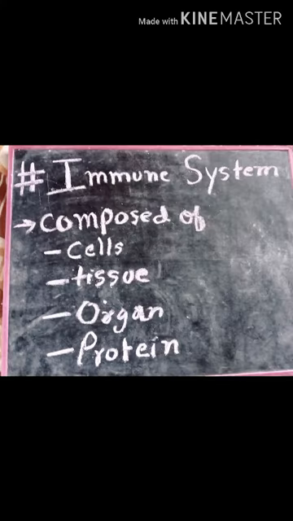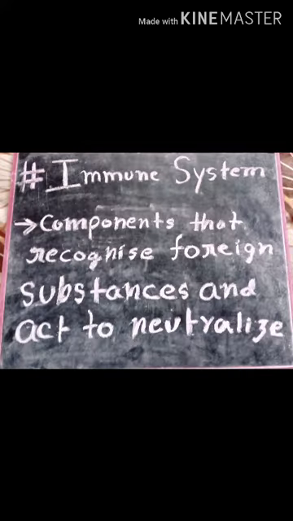Now, the immune system is composed of widely distributed cells, tissues, organs, and proteins. These are the components of the immune system. The function of the immune system is to recognize foreign substances, macromolecules or microorganisms, and act upon them, neutralize them or destroy them.